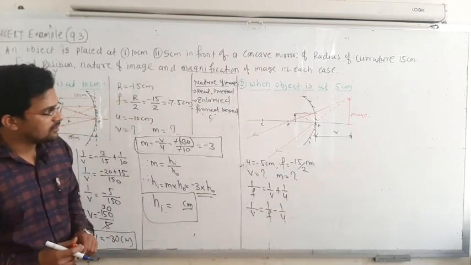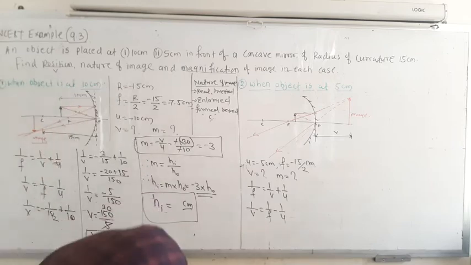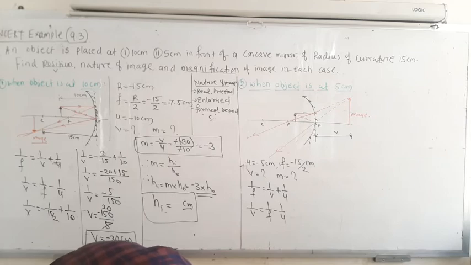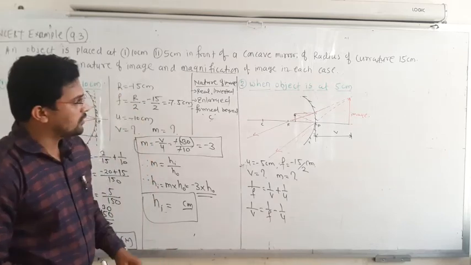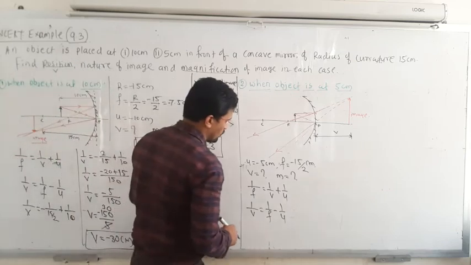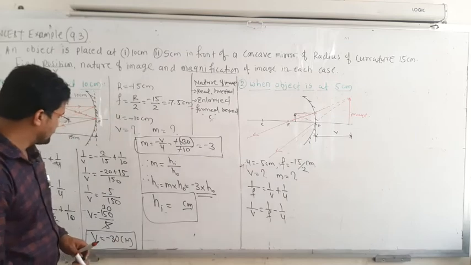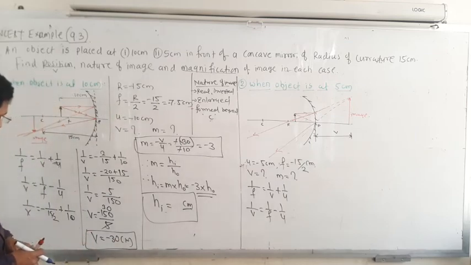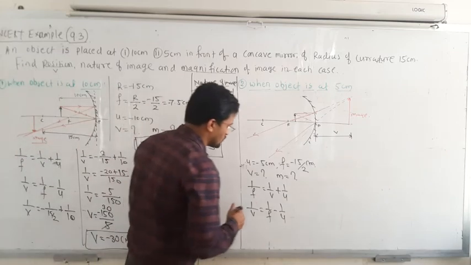Here you have to take the object distance and the focal length, which is 7.5, the same as before. The object distance is different, so you will get a positive value.